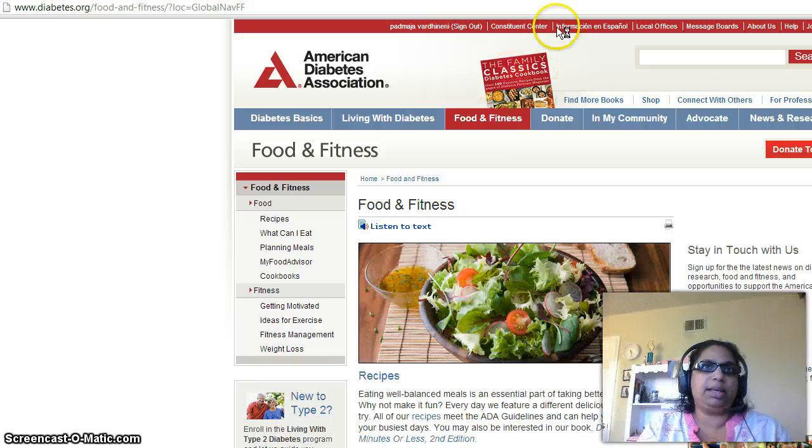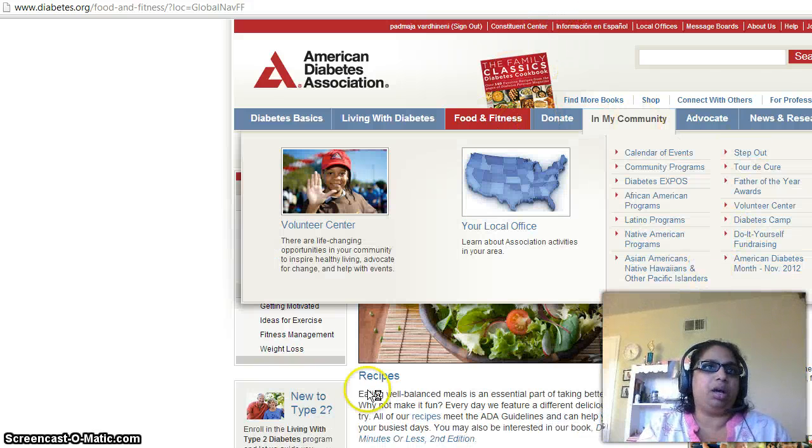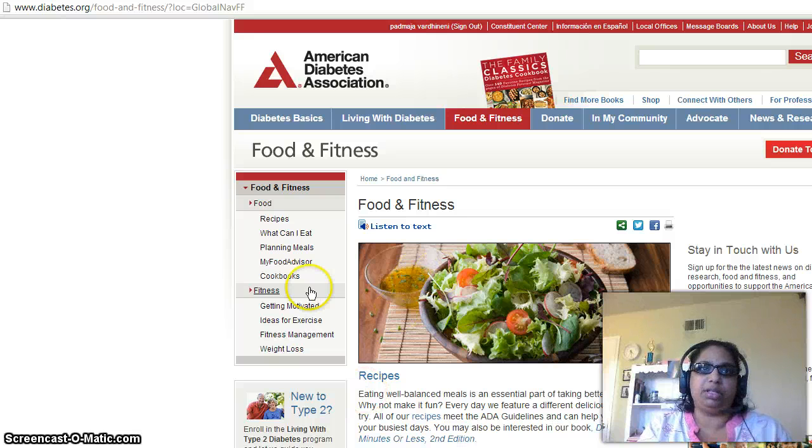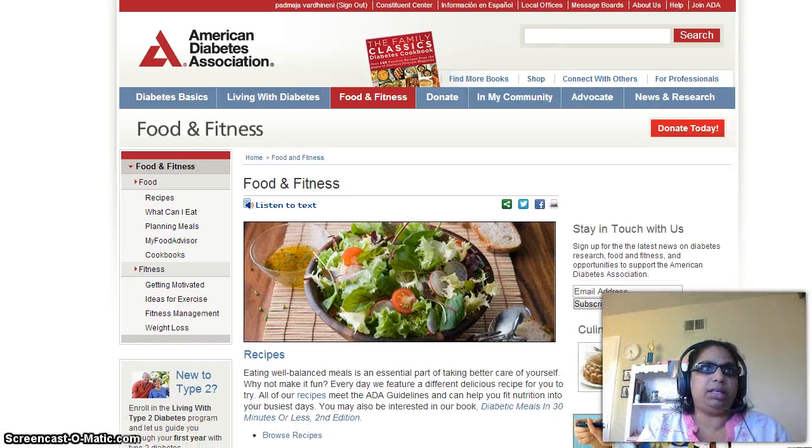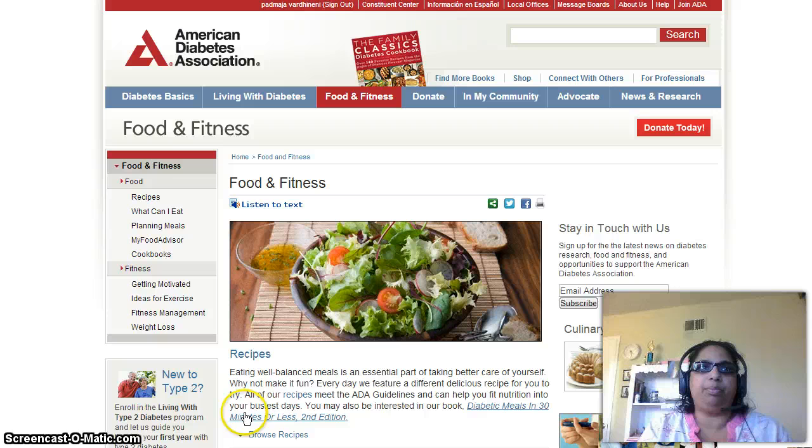Once you click this tab, it takes you to the page which talks about your food and fitness needs as a person with diabetes. You will see that on the left hand navigation bar, we have various tabs which cover the recipes, what can I eat, planning our meals, a food advisor, and cookbooks.